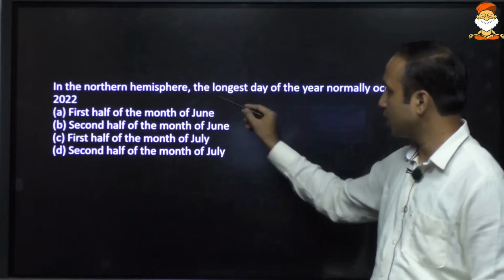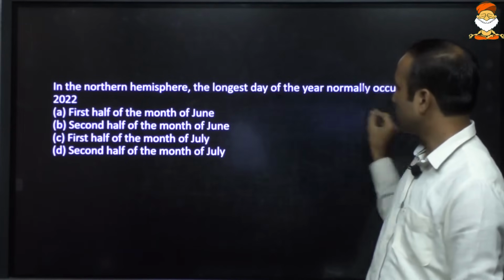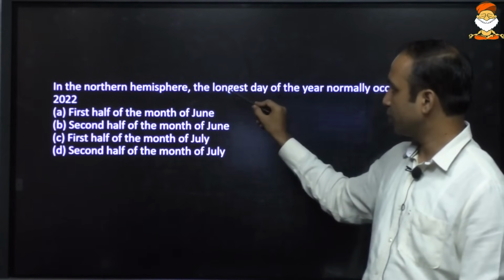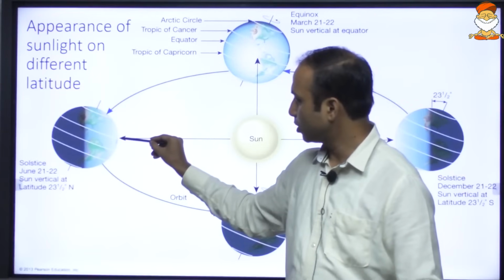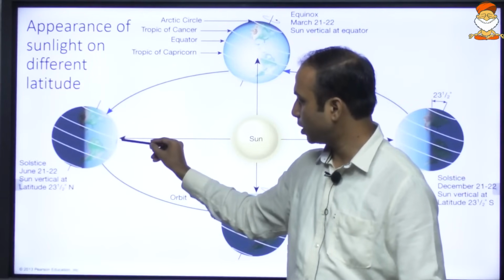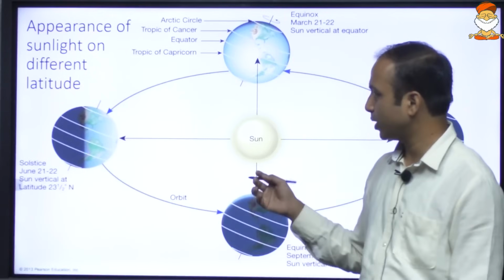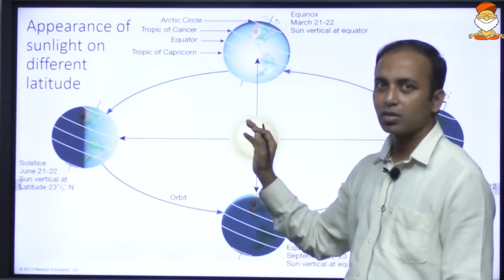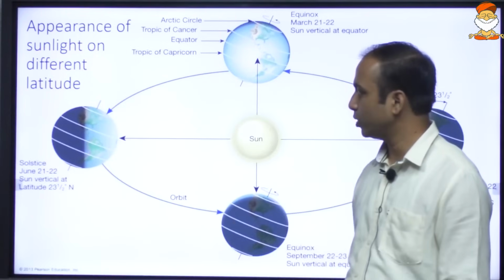UPSC had asked one question: longest day of the year in the northern hemisphere normally occurs on which date? We just saw it will appear when it is summer, in June. So June 21st, 22nd, roughly 19, 20, 21st June.